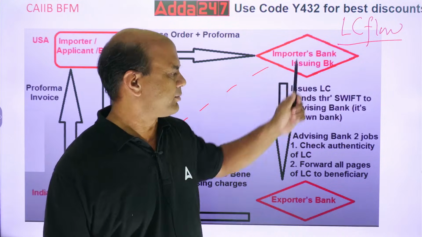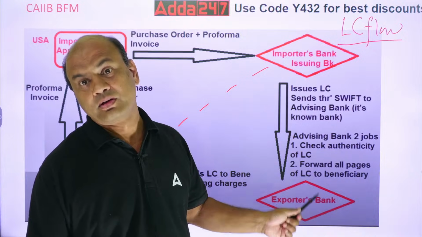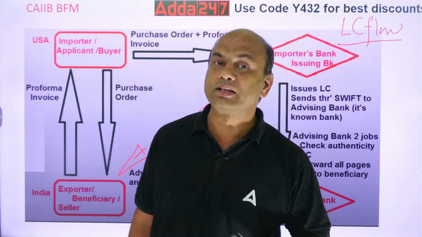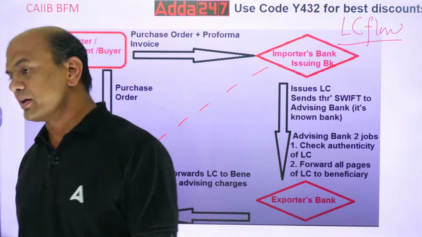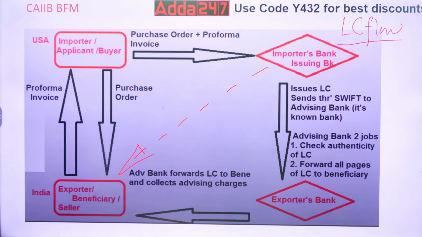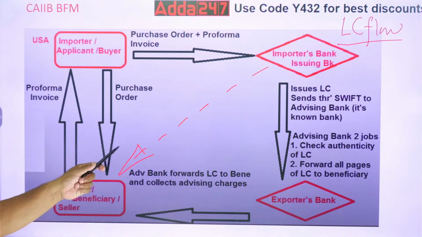So this bank will appoint an agent over here. What will this agent be called? This agent's name is advising bank. Getting this? This agent's name is advising bank. So what will this advising bank do? Check whatever I have written over there.